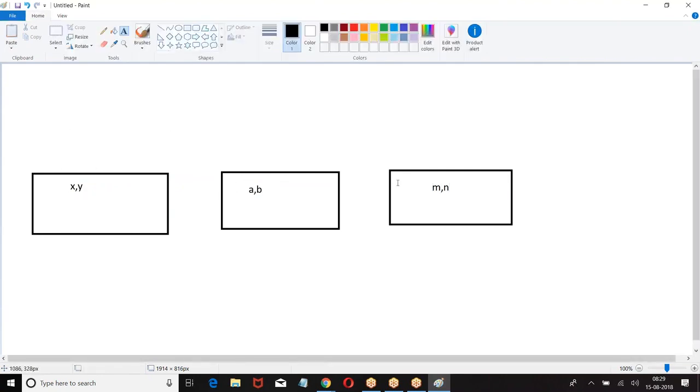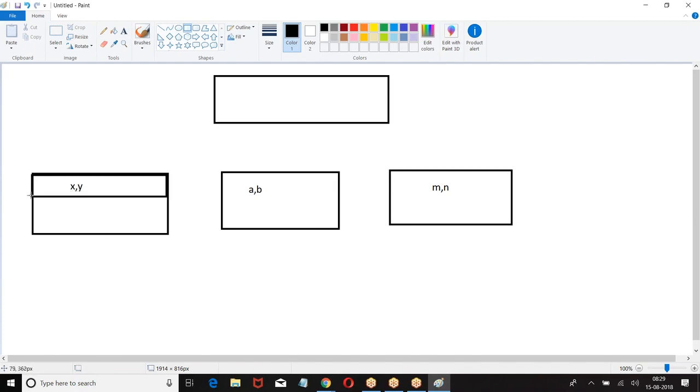Now, all these three people are implementing the same module. They are implementing the same functionality. When they are implementing the same functionality, now I have stage 1, stage 2, stage 3.